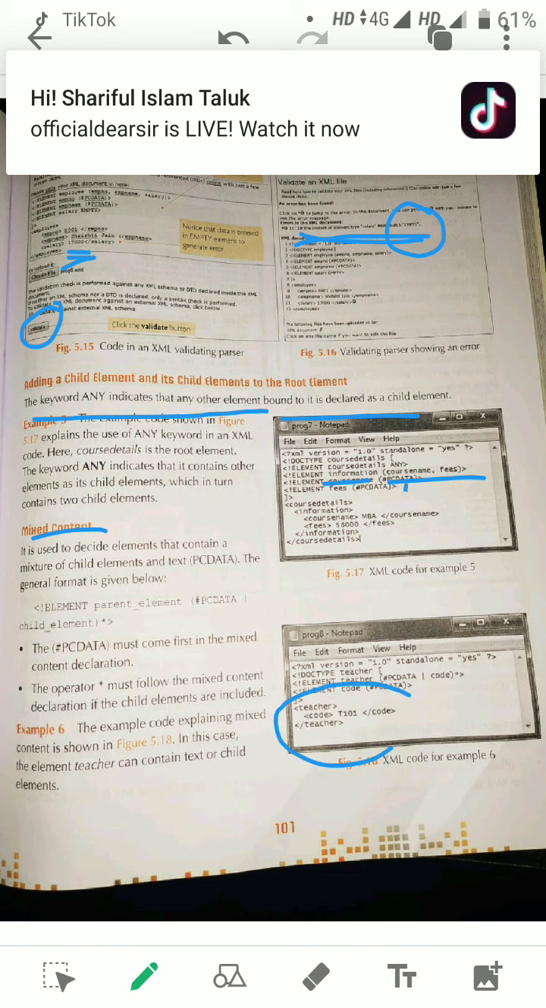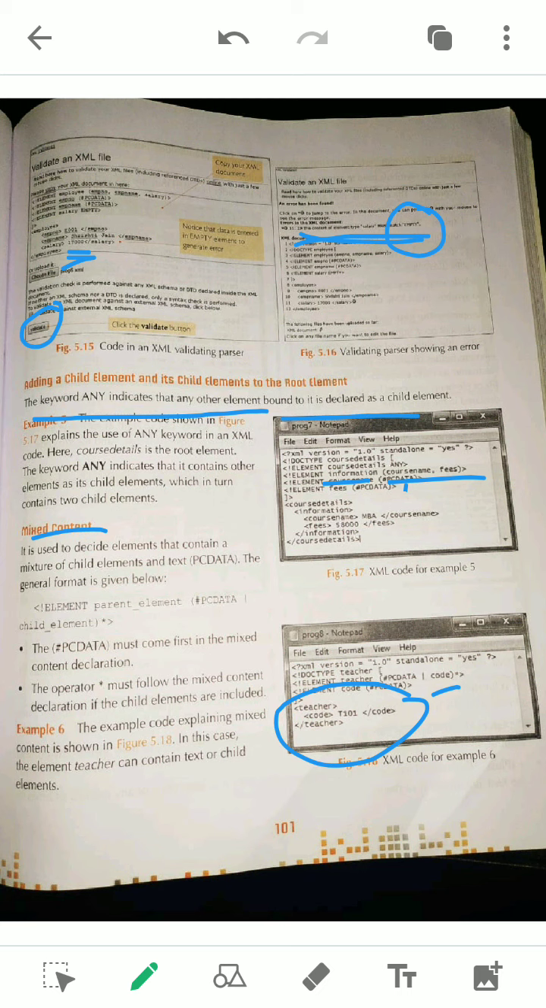It is given in your example here. You see teacher and another element, it is given as code. You can see code. So teacher code number is T101. A teacher can contain content, or it may contain another element. The content is written as PCDATA. It may be text, it may be other things. So any one, it can be either this or that.